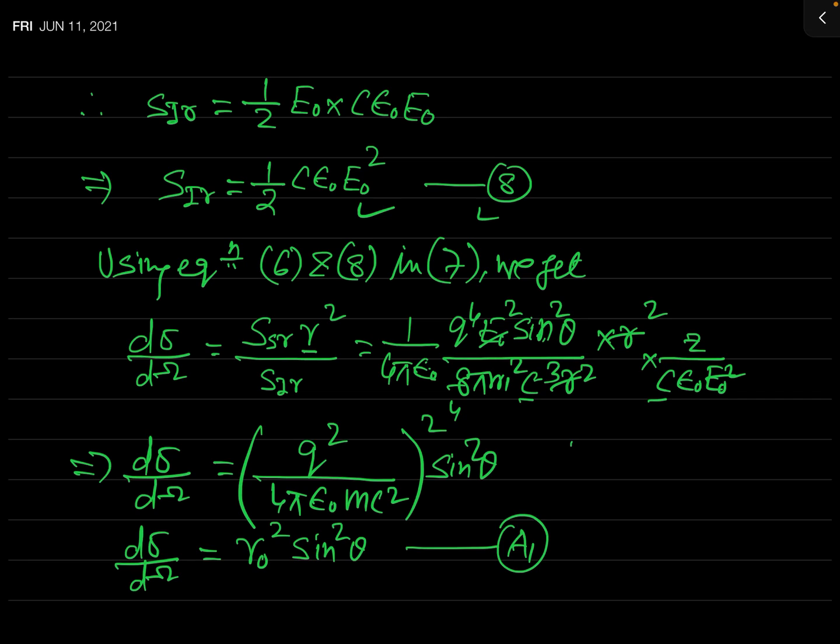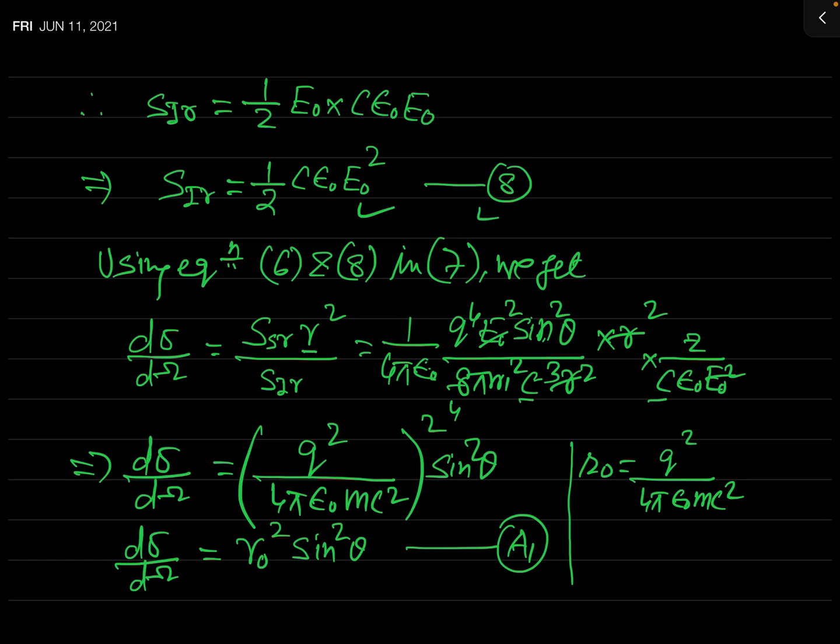Now what is this r naught? You can see r naught has been written in place of q square over 4 pi epsilon naught m c square. Actually this is the classical radius of the particle which you have assumed. If you assume that the particle under consideration is an electron, then we say this is simply the classical radius of electron.